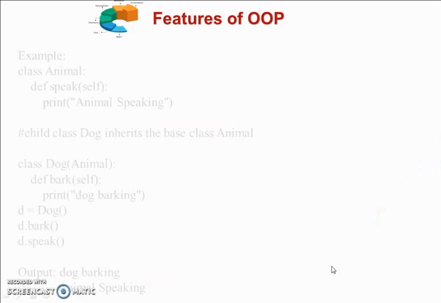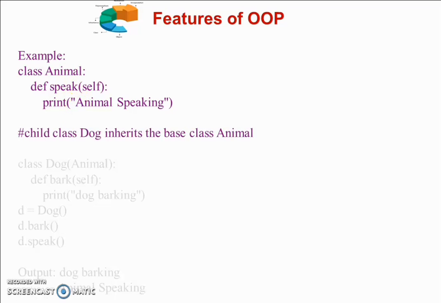Let's see an example of inheritance. I am defining here one class, Animal, and one user-defined method, speak, which prints the message "Animal speaking". Then from this Animal I want to derive another class, a new class. So I define a child class whose name is, suppose, Dog, and I write the derived class like this: class as a keyword followed by the name of my derived class, and in parentheses I show the name of my base class. This means the Dog class is now inherited from the Animal class.